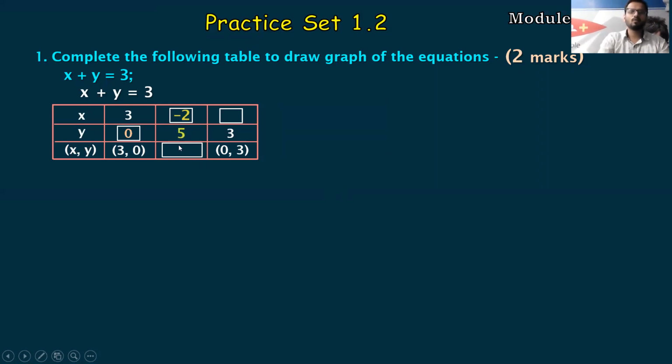So what is the answer? How we'll write? First x ka value and then y ka value. That is minus 2 comma 5. Write it in a bracket, students. That's very important. Okay. Next, see, in this case also we have to use common sense. If you observe, again they have given the final answer x comma y, which is 0 comma 3. 3 is already written. We just have to write 0. That's it. As simple as that, and get 2 marks.